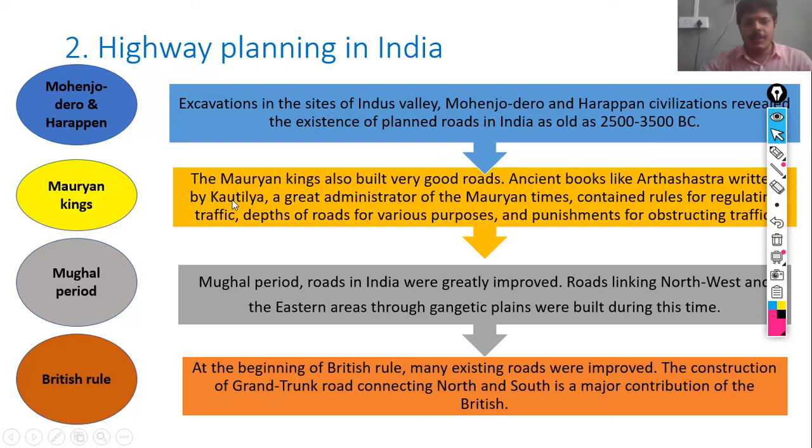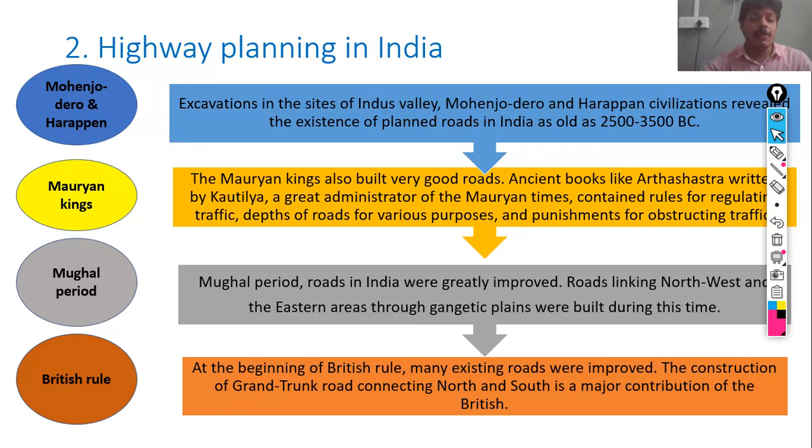After that, the Mauryan kings also built very good roads. Ancient books like Arthashastra, written by Kautilya, a great administrator of the Mauryan times, contain rules for the regulation of traffic, depth of roads for various purposes, and punishment for obstructing the traffic.